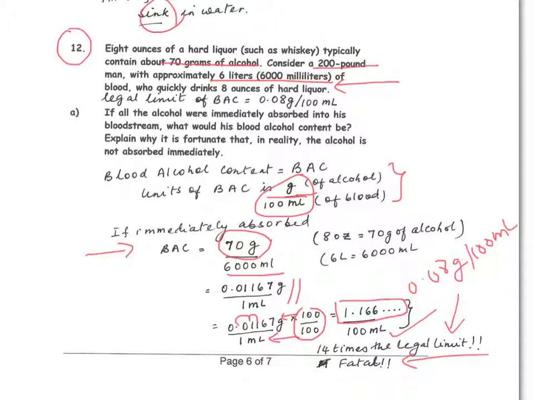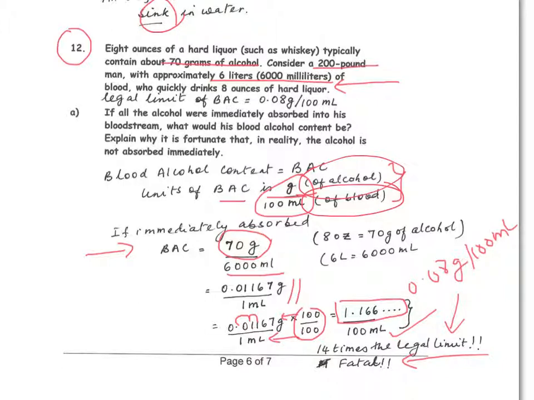So first we need to know how blood alcohol content is measured. It is grams of alcohol per, which means divided by, 100 milliliters of blood. So grams of alcohol per 100 milliliters of blood is the way blood alcohol content, BAC, is measured.